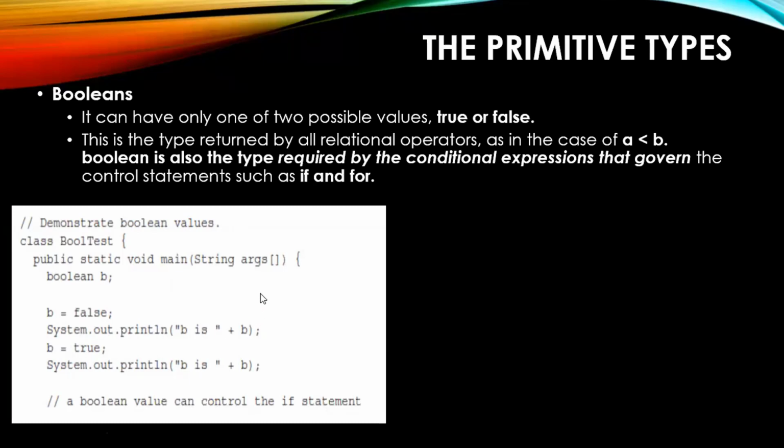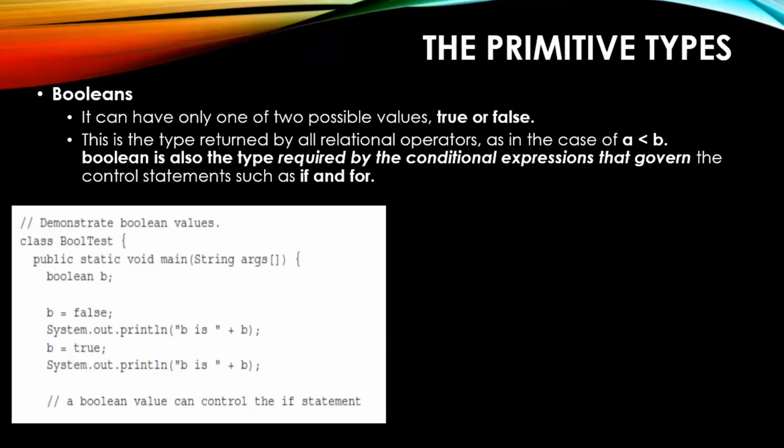You can write something like if, in brackets, b. If it is true, then the true set of statements will be executed. If it is false, then the false set of statements will be executed. I hope you remember the basics of the if statement. If followed by a condition, if the condition is satisfied, then instructions after the if will be executed. If the condition becomes false, then instructions in the else part will be executed.